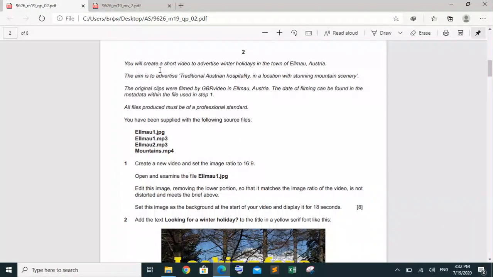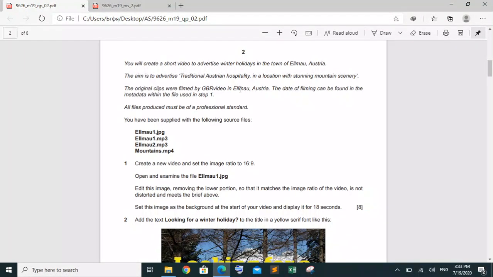So whenever you are going to solve any kind of past paper, all you have to do is concentrate and focus on all the instructions given by the examiner. He is saying that in the first part, you will create a short video to advertise winter holidays in a certain town of Austria. Okay. Now he is saying that the aim is to advertise traditional Austrian hospitality in a location with stunning mountain scenery. So you have to be very careful while reading the instructions, so you can solve the past paper exactly as per the examiner's requirement.